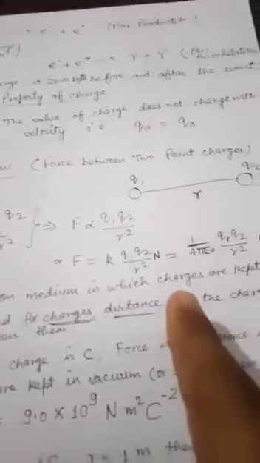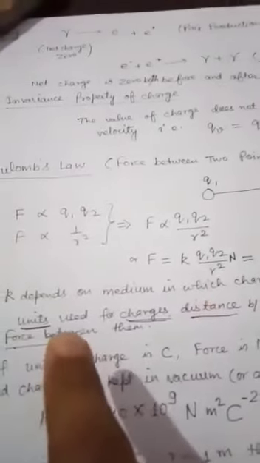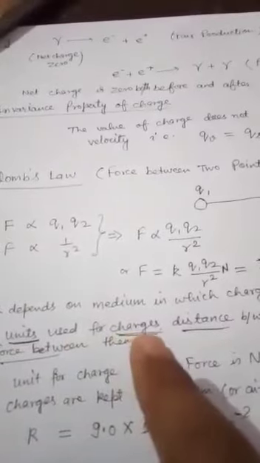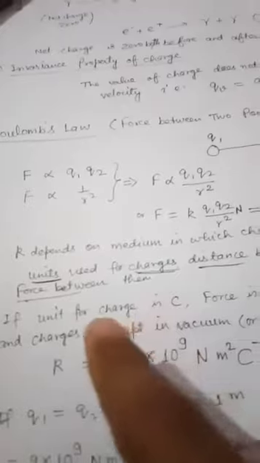The value of k depends on the medium in which it is kept, and also on the units of the distance, the charges, etc. Suppose Q1 and Q2 are both equal to 1 coulomb, and the distance between them is 1 meter, then the force between them will be 9 × 10^9 newton.